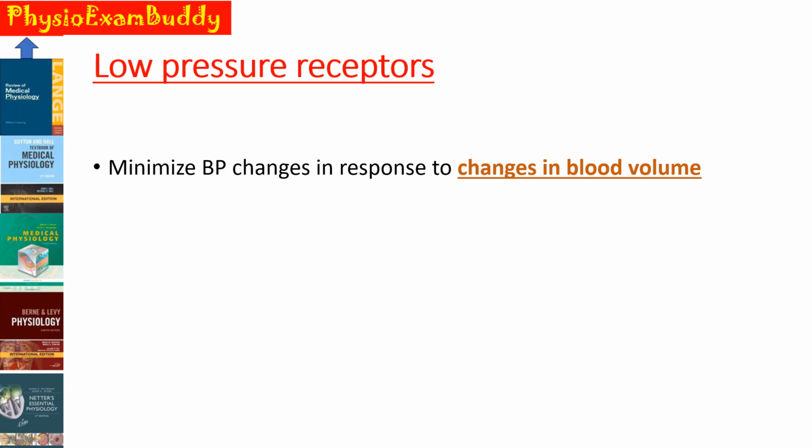We have finished with the high pressure baroreceptors. Now next are the low pressure baroreceptors. These low pressure baroreceptors minimize the BP changes in response mainly to the changes in the blood volume. So whenever the BP change is occurring because of the blood volume, these low pressure receptors will respond.